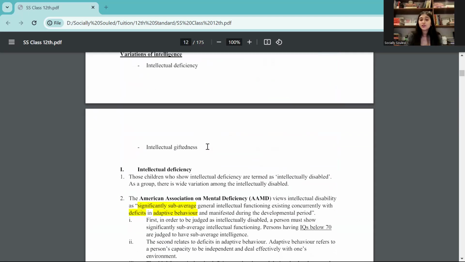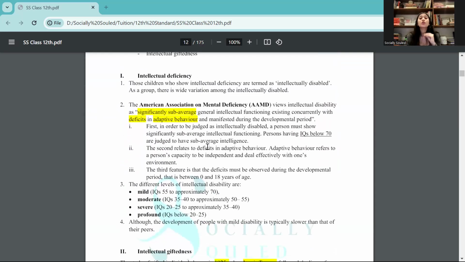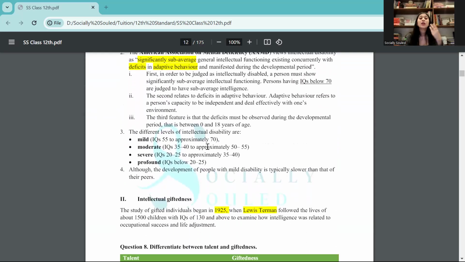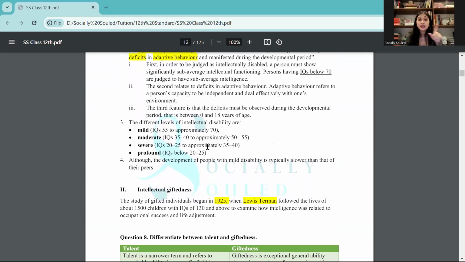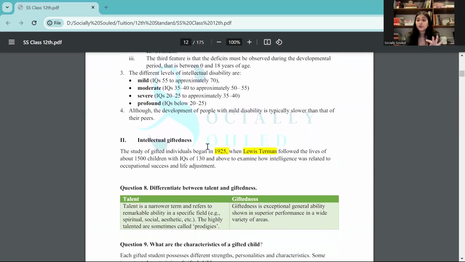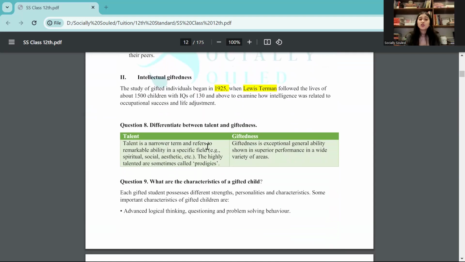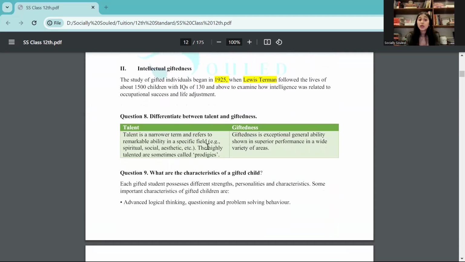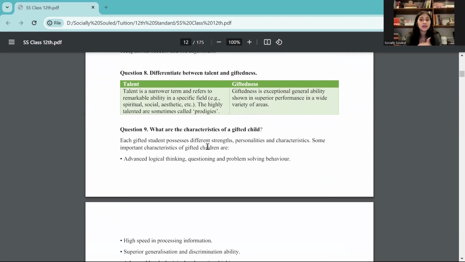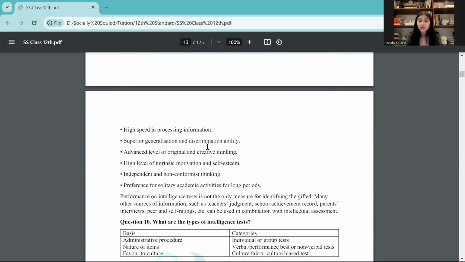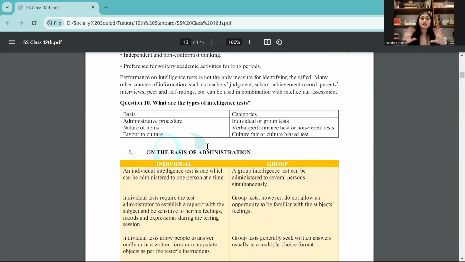Then there is also intellectual deficiency and intellectual giftedness. You need to know what is the definition of deficiency, and what are again the ranges for mild, moderate, severe, profound mental retardation. Then you also have intellectual giftedness, proposed by whom, what is the difference between talent and giftedness, what are the characteristics of a gifted child, and at the last again comes the different types of intelligence test.